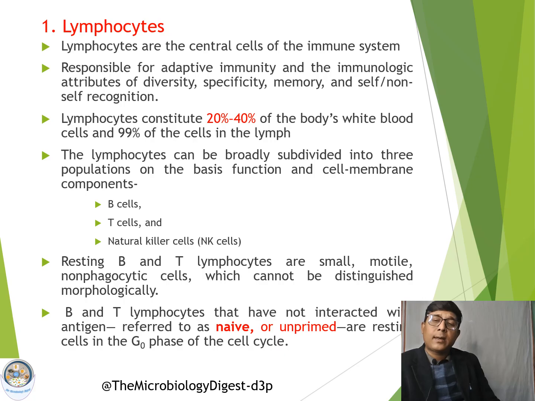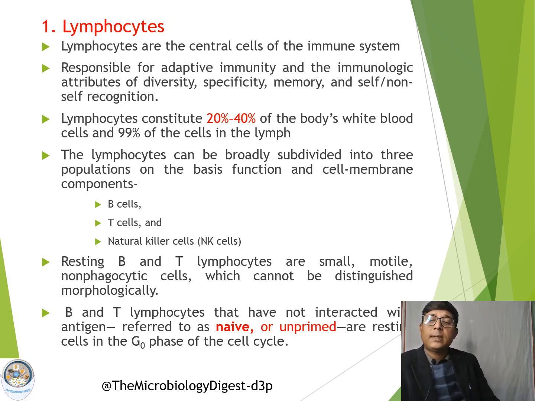All these attributes are due to the lymphocytes. Lymphocytes constitute around 20 to 40% of the white blood cells and 99% of the cells in the lymph. It means the majority of the cell population in blood as well as in lymph are lymphocytes.